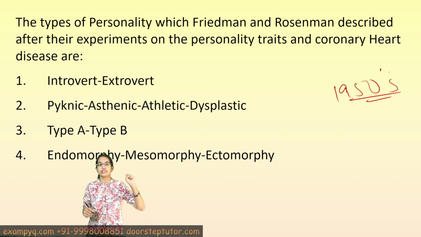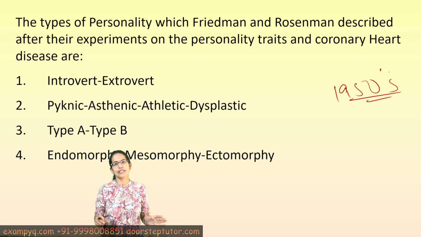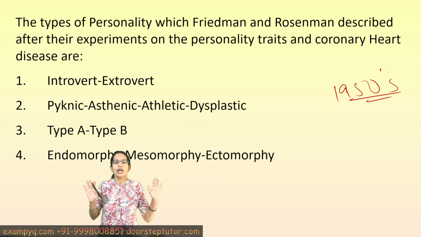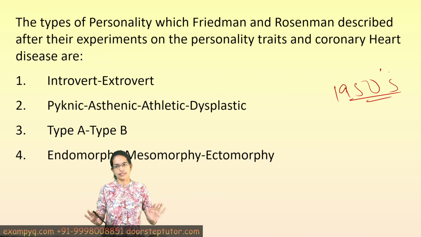have a sense of urgency. On the other hand, type B are relatively relaxed, easygoing, patient, and have less competitive characters. So this was one of the classifications which was given by Friedman and Rosenman.